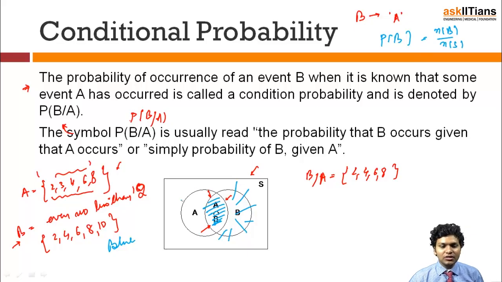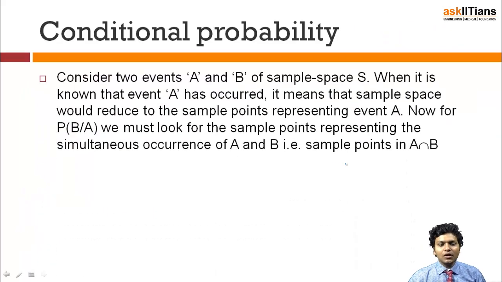But I'm considering the probability of B given that A has occurred, so my sample space has restricted itself to the elements of A, and I'm only going to take this double shaded part, and that will be nothing but A intersection B upon the number of elements in S. So this is how we normally understand conditional probability. Now let's put some more maths into it. So I have considered two events A and B, of a sample space S.